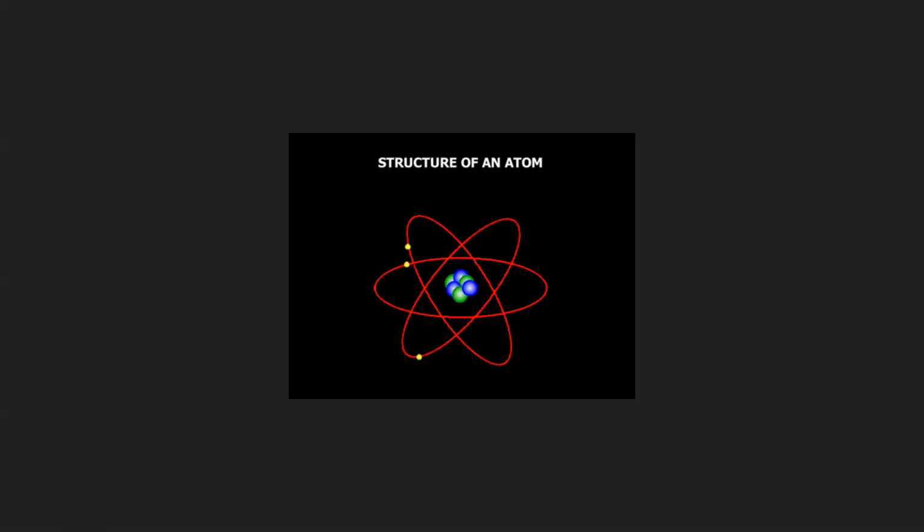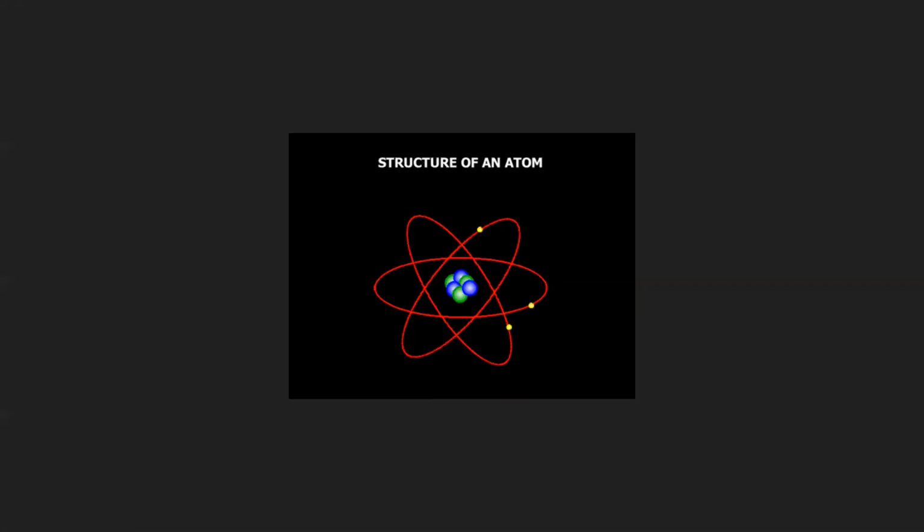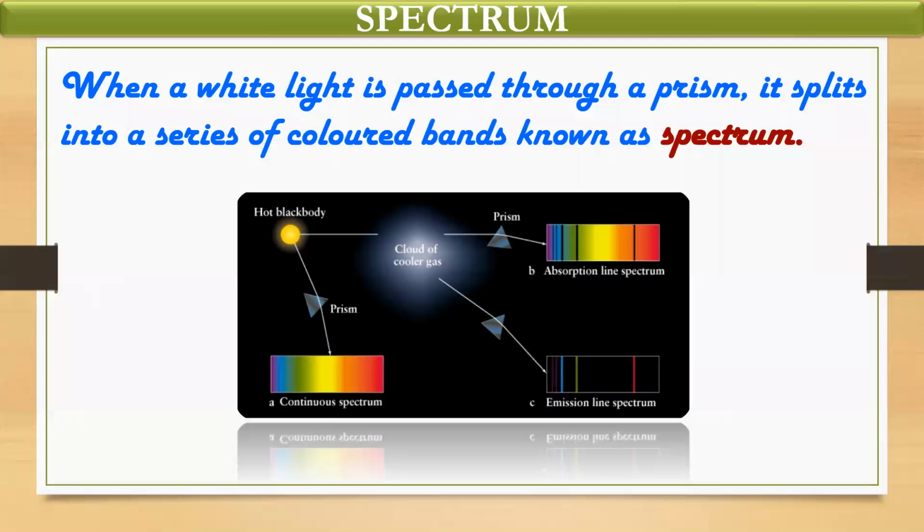Okay, today we are going to learn more about the structure of an atom. You can see here how electrons are revolving around the nucleus of an atom, whereas protons and neutrons are located in the center of the nucleus. Now, we need to study spectrum.